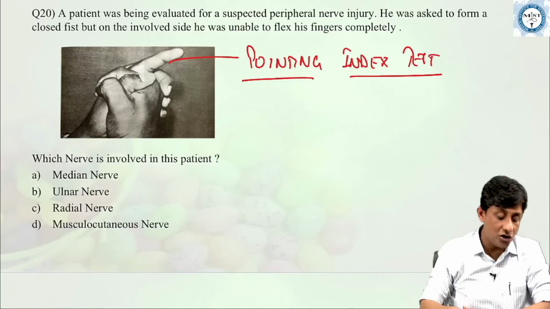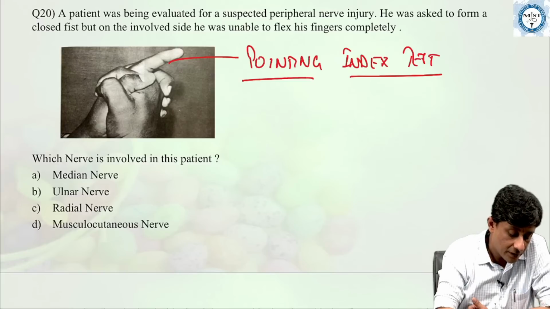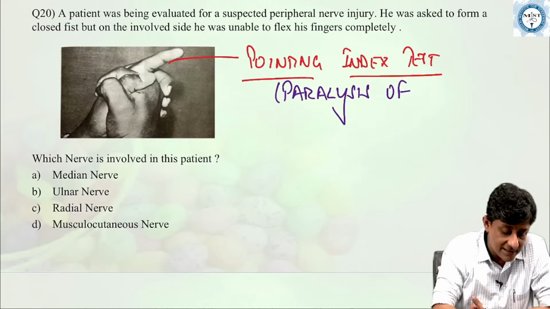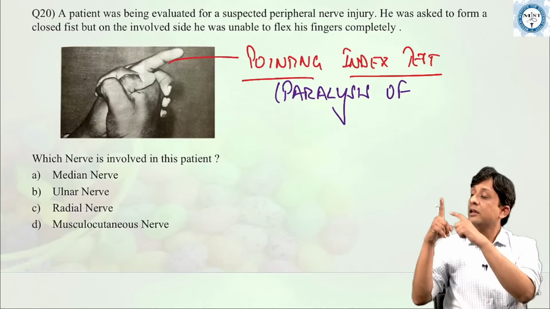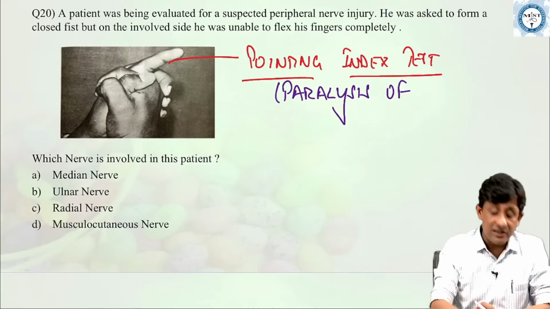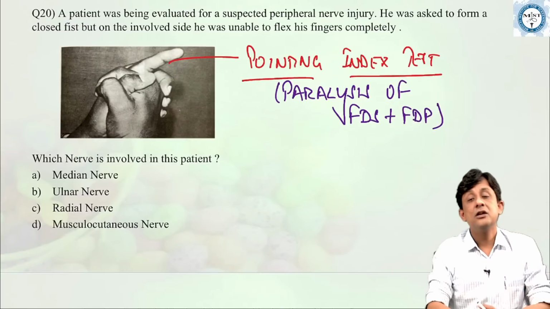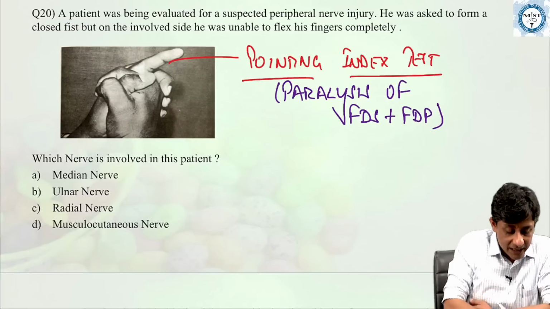It is because of paralysis of the flexors for these interphalangeal joints, which is flexor digitorum superficialis and flexor digitorum profundus, both of which are supplied by median nerve for the index finger.